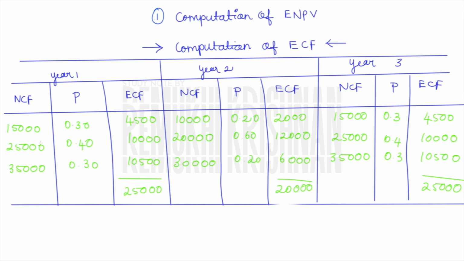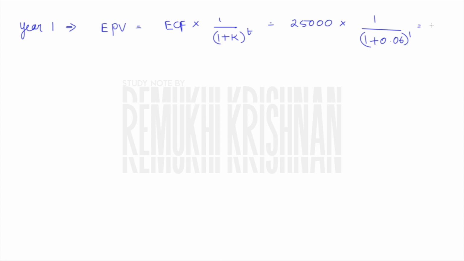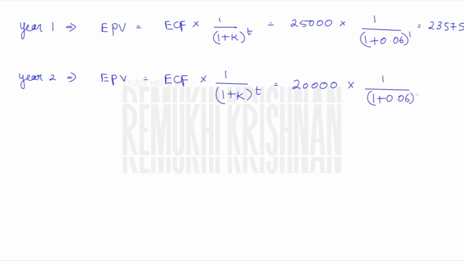Now we should find our expected present value. Let us find our expected net present value. Year 1 expected present value is equal to expected cash flow into discount factor, right? The discount factor formula is nothing but 1 divided by (1 plus k) the whole power t. So 25,000 into 1 divided by (1 plus 0.06) the whole power 1. By solving, I have arrived at an answer of 23,575 for year 1. By doing the same steps again for year 2 and year 3, I have arrived at my expected present value for each year. For year 2 it is 17,800, and for year 3 it is 21,000.